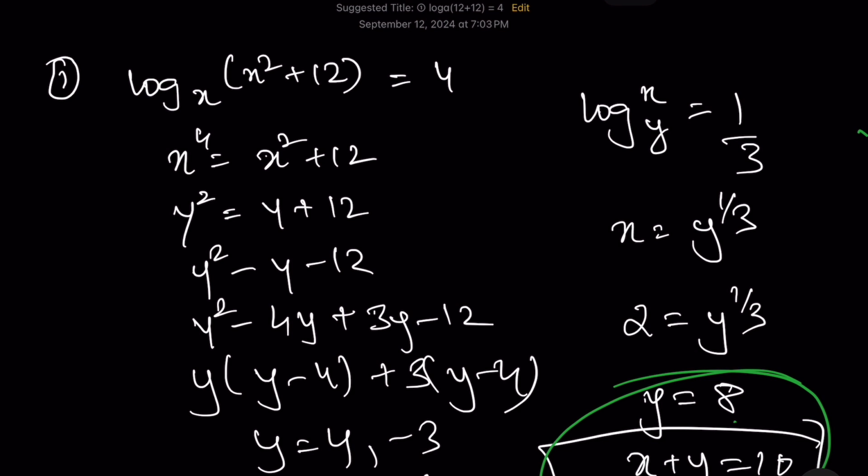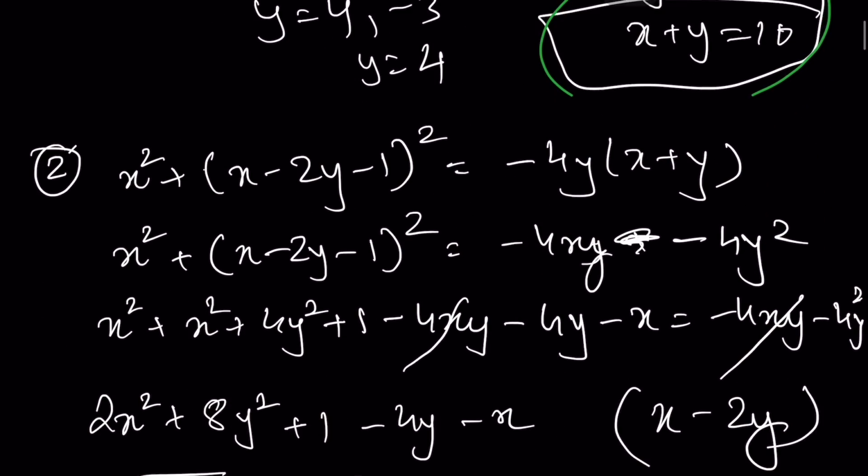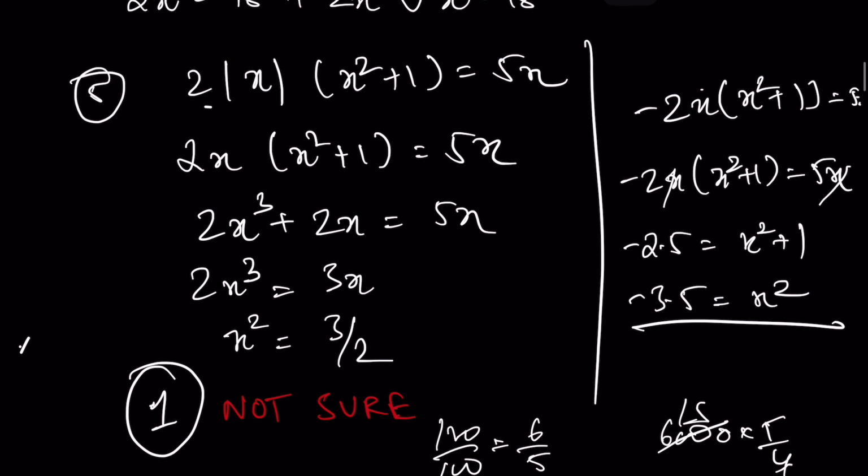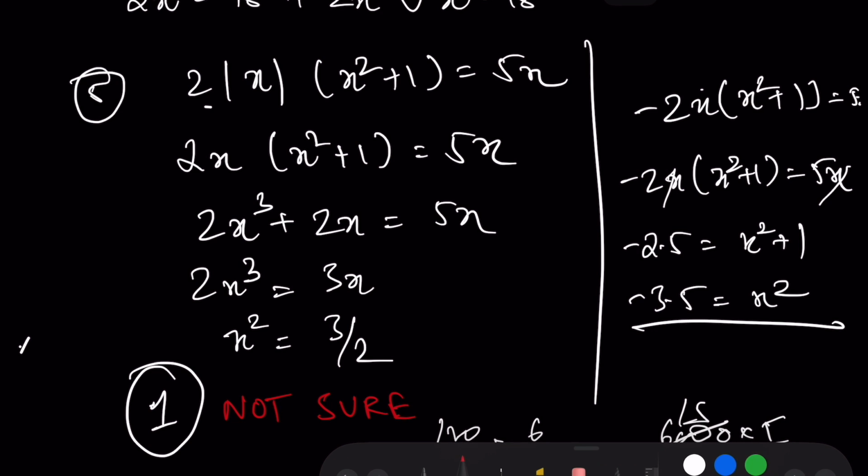Now, what is the next question? 2 तो हुआ नहीं, 3 तो हुआ नहीं. 5 किया है मैंने, but I am not sure. Let's just see the answer. I think it might go into a negative. Okay, it's a theta question. 3. Okay, गलत हो गया, but ये theta है, so it's fine. This is wrong, but this is theta.